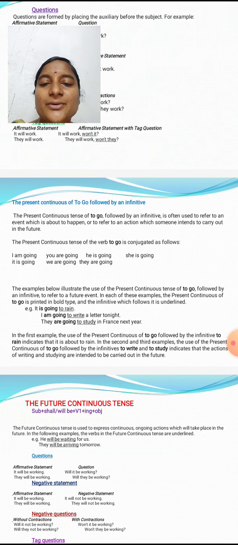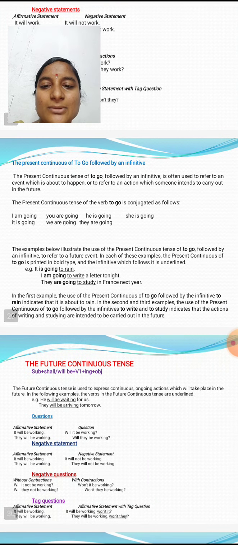The present continuous of to go followed by an infinitive. Then how do we change? The present continuous tense of the verb to go is: I am going, you are going, he is going, she is going. So here are some examples.